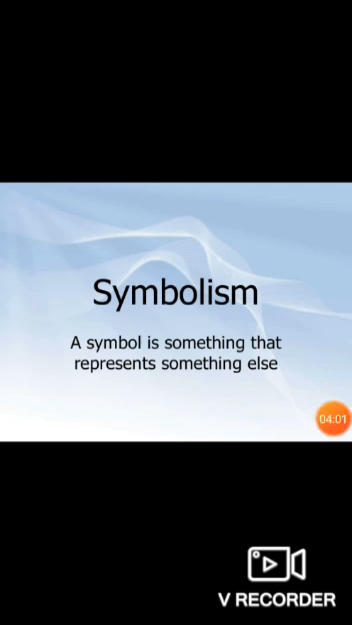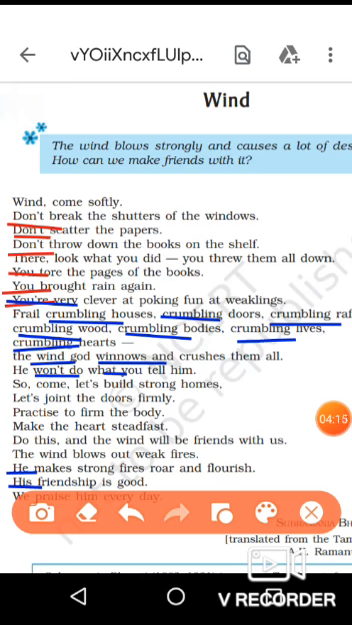Now there is a use of symbolism in the poem. Symbolism means that a thing refers to some other thing. This means a symbol is something that represents something else. So in this poem, wind is a symbol. The wind refers to the challenges in life, and we can say that the poet has used symbolism. The poet is using wind as a symbol for the adversities in our life.